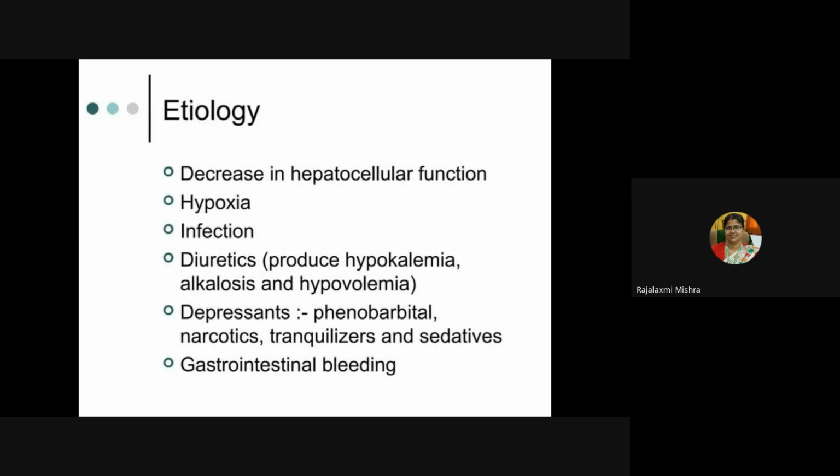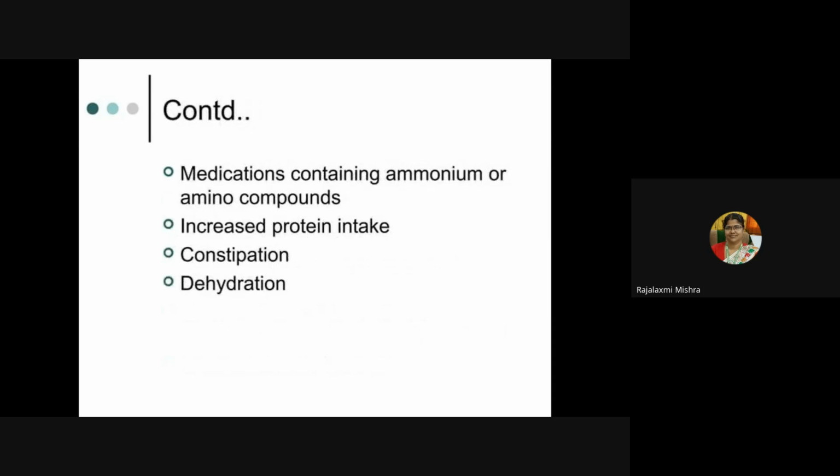So, what is the etiology? Decrease in hepatocellular function, hypoxia, infection, diuretics which produce hypokalemia, alkalosis, and hypovolemia. Then depressants like use of phenobarbital, narcotics, tranquilizers, and sedatives, gastrointestinal bleeding, medications containing ammonium or amino compounds, then increased protein intake, constipation, dehydration, etc.